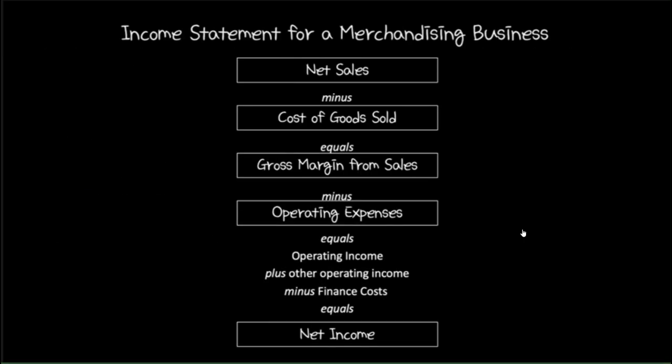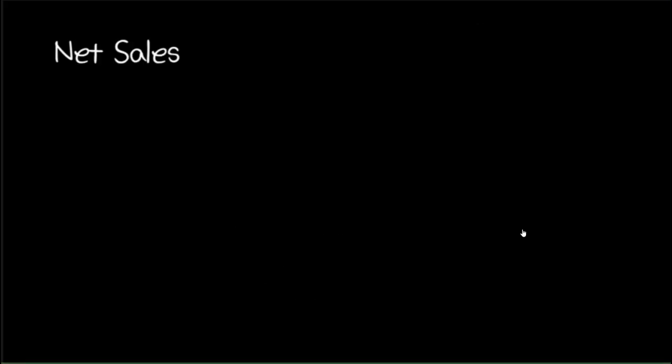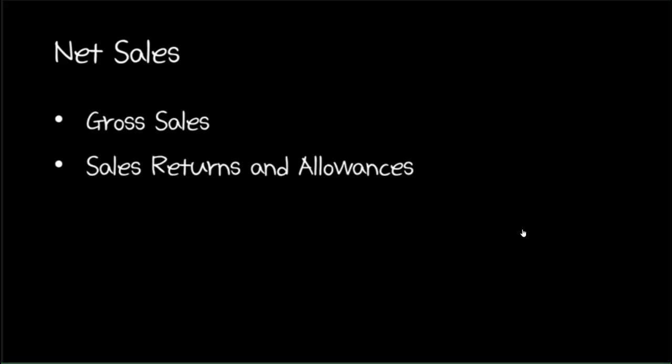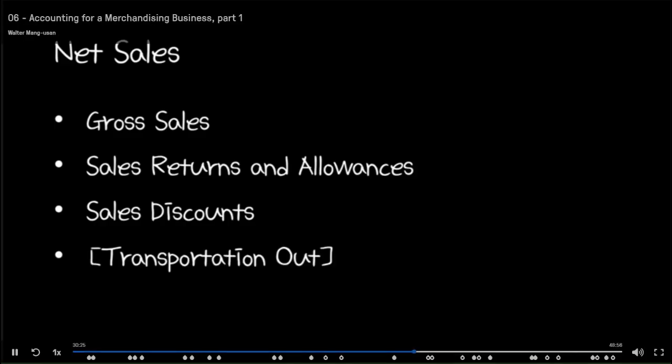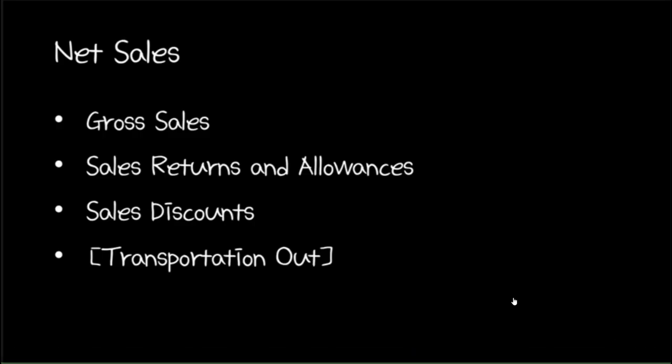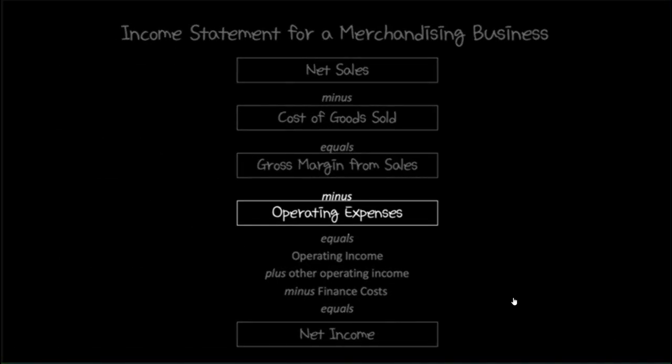Recall that net sales is the first part of the income statement for a merchandising business. The value of net sales is a function of three components: gross sales, sales returns and allowances, and sales discounts. However, we will include in this chapter a discussion on transportation out. Transportation out is an operating expense, which means it belongs to the third major part of the income statement.